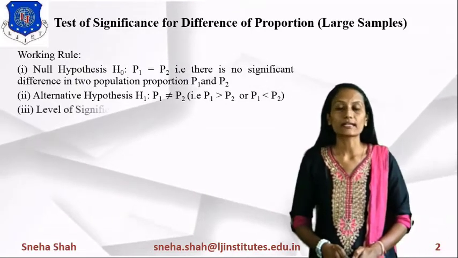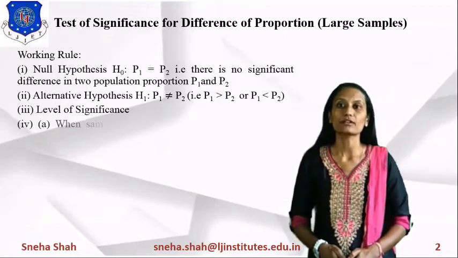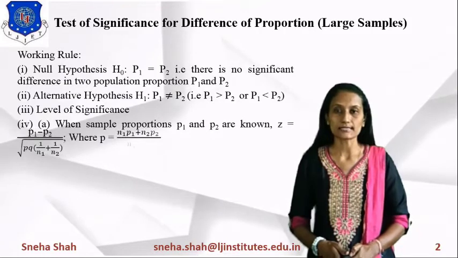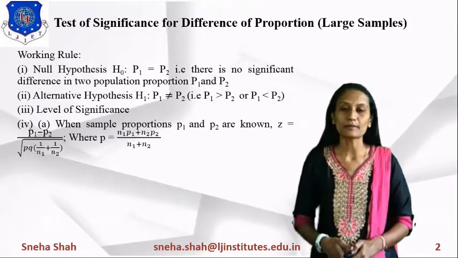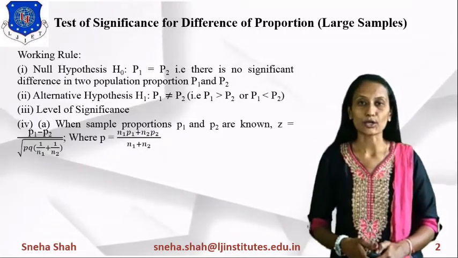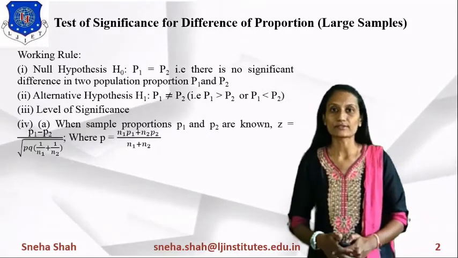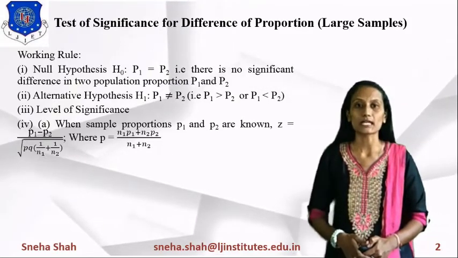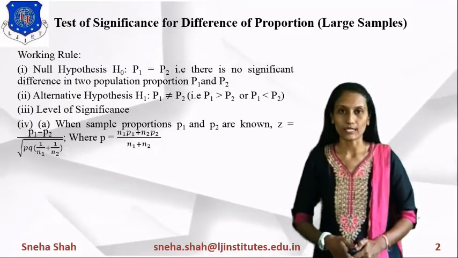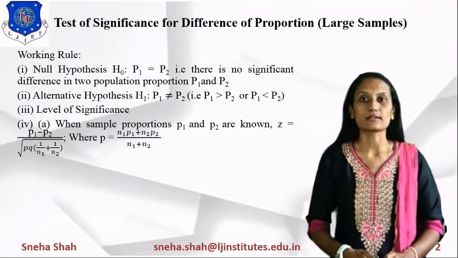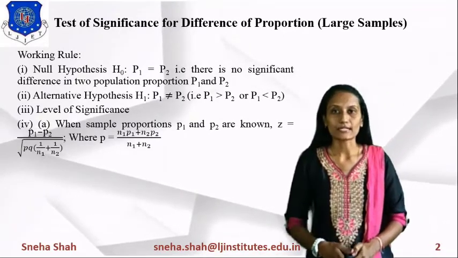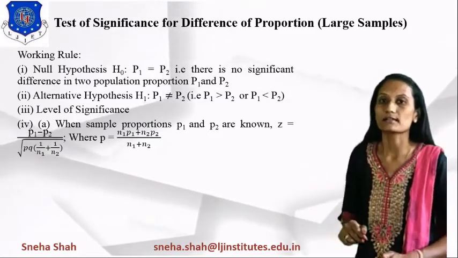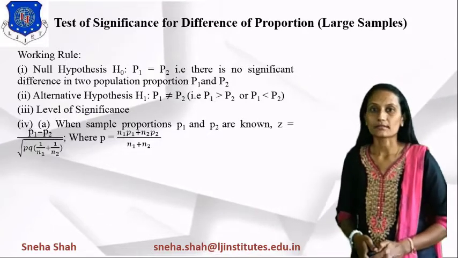Now, the next thing we will define is the level of significance. Then we will find the value of the test statistic. So, how do we find the test statistic? It is defined for when the sample proportions P1 and P2 are known to us. For that, Z equals P1 minus P2 upon under root of PQ times (1 upon N1 plus 1 upon N2). In this, P equals (N1 P1 plus N2 P2) upon (N1 plus N2). Right? Using this equation, we will find the value of P.